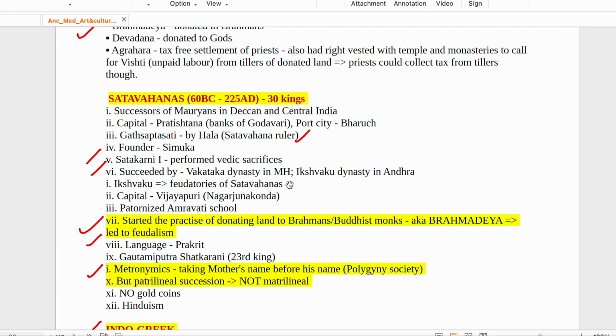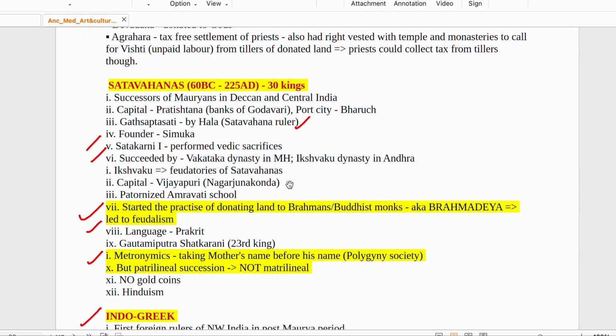The capital was Pratisthana, on the bank of Godavari river. So the Satavahana capital was Pratisthana, and it was situated on the banks of Godavari river. What was the port city? Bharuch. Bharuch was under Satavahana, and the capital was Pratisthana. Gatha Saptasati of Hala is one of the very important books written by a Satavahana ruler. It is like the Kama Sutra written by Vatsyayana. So the Gatha Saptasati is like that only.